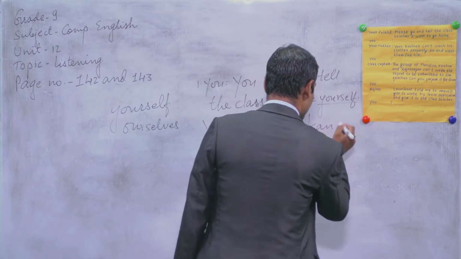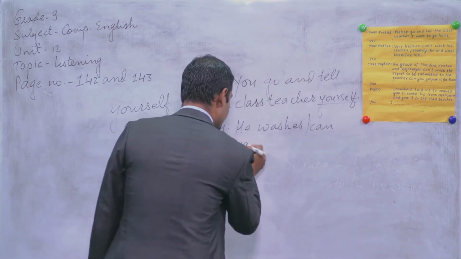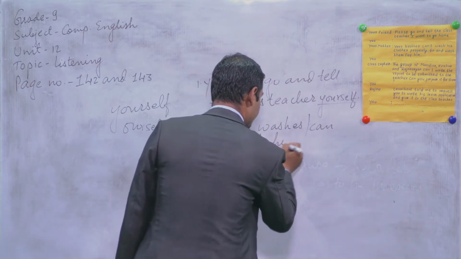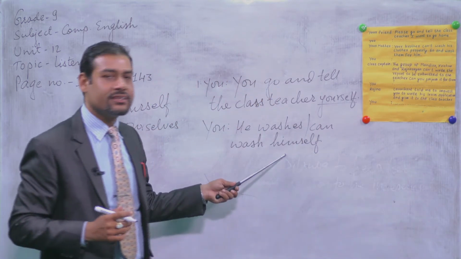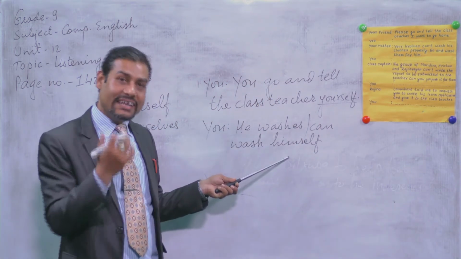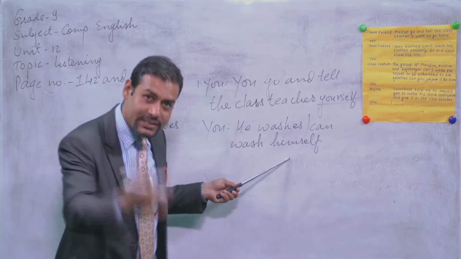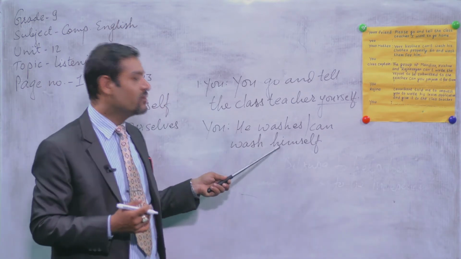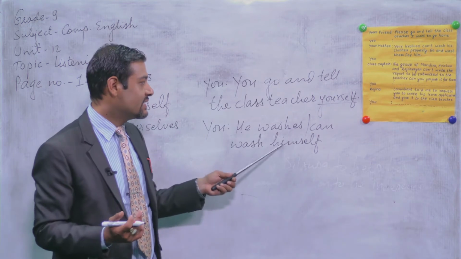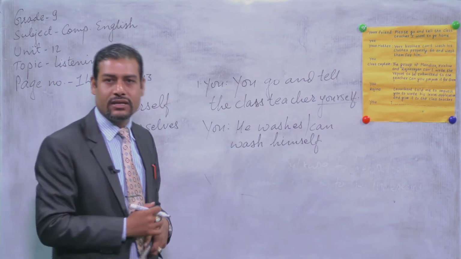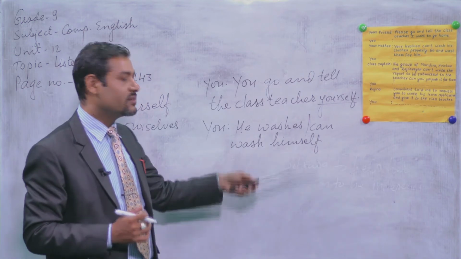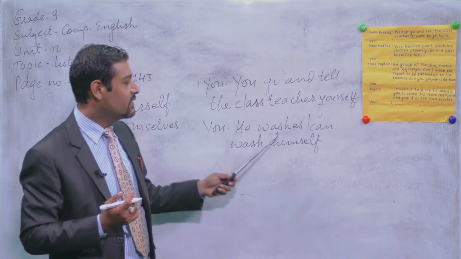He can wash, W-A-S-H, himself. See, we are using another reflexive pronoun, himself. It means that our brother does it himself. That is not mother, that is not father, that is not you. So it should be done by your brother himself. So this is another reflexive pronoun you are using here.